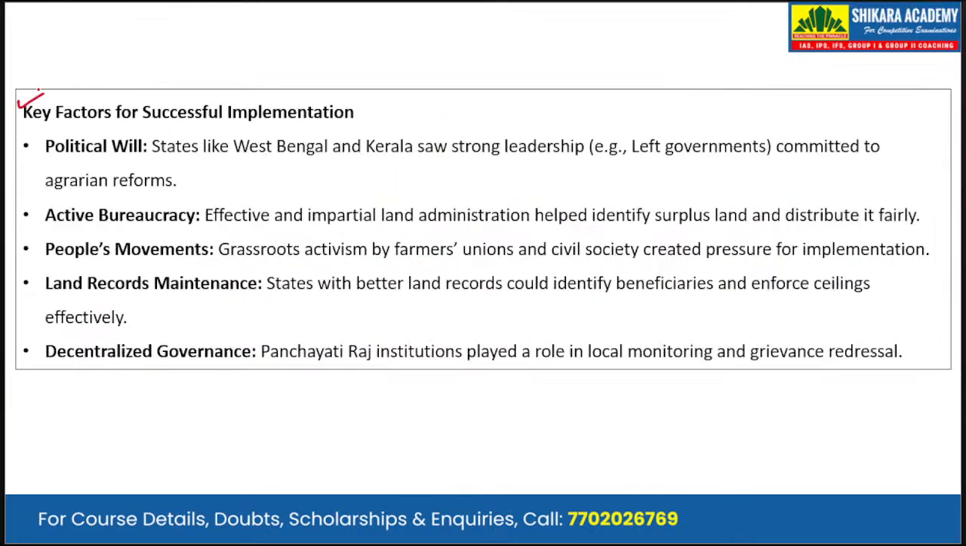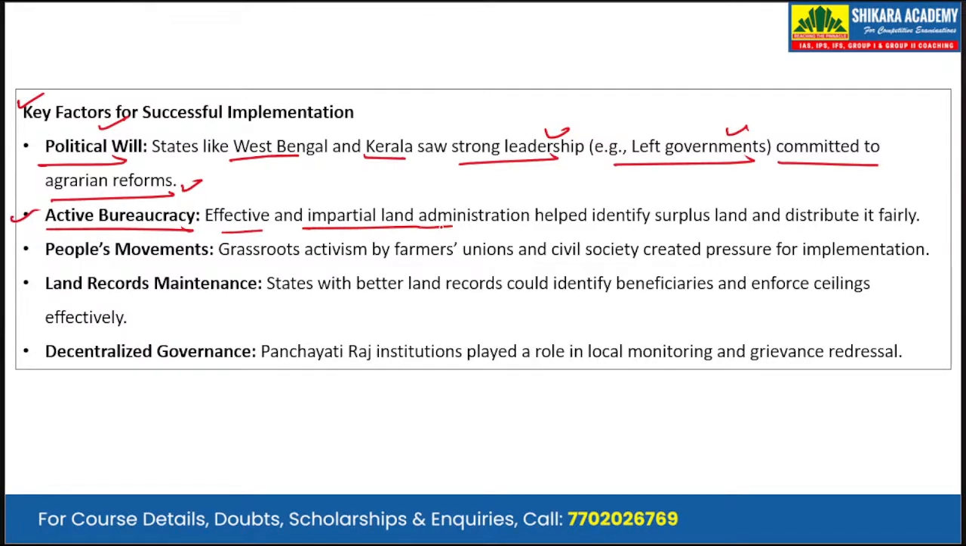Now, we have to write the key factors for the successful implementation. First and most importantly is the political will. States like West Bengal and Kerala saw strong leadership, especially the governments of the communist parties, the left governments. These left parties were committed to the agrarian reforms. Second is the active bureaucracy. With the political will comes the active bureaucracy. Effective and impartial land administration helped identify surplus land and distribute it fairly.